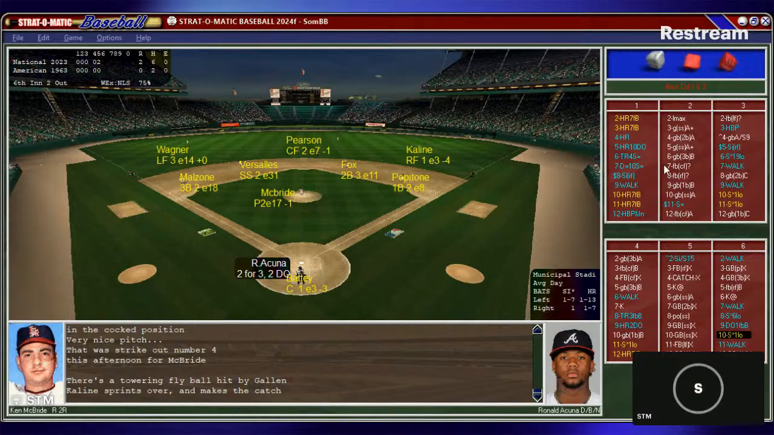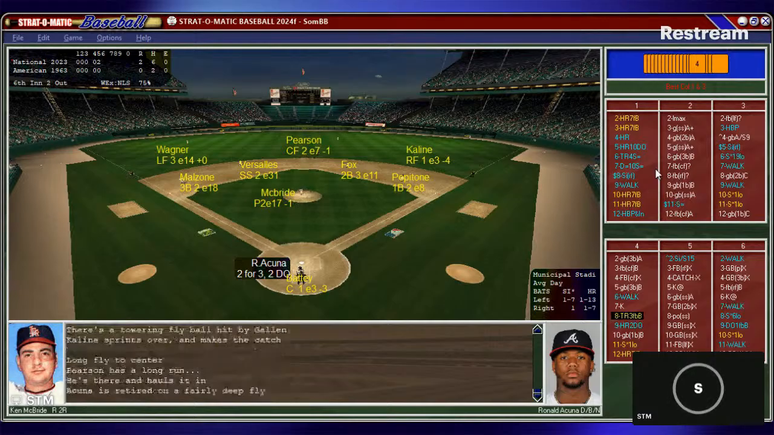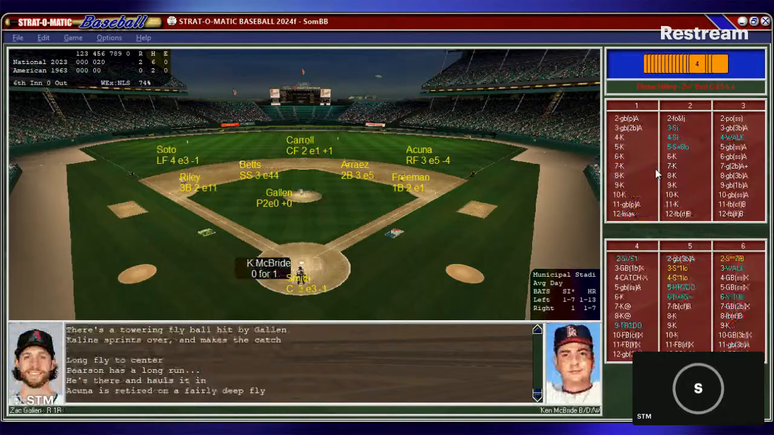McBride with the windup and pitch. And that will be another liner in the gap. Pearson reaches, makes the running catch. What a play by Pearson to retire the side. We head to the bottom of the 6th inning. National League leads it 2-0.